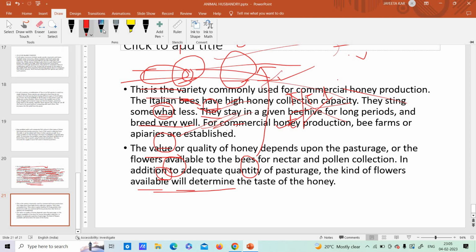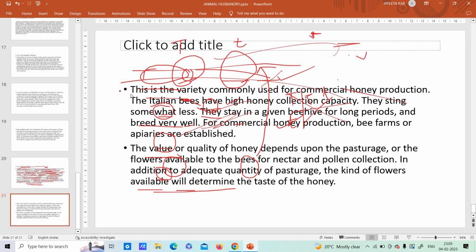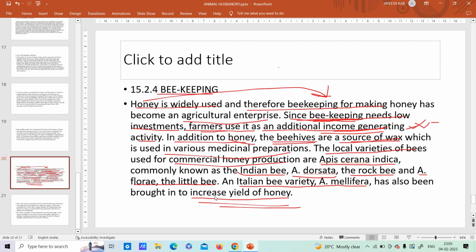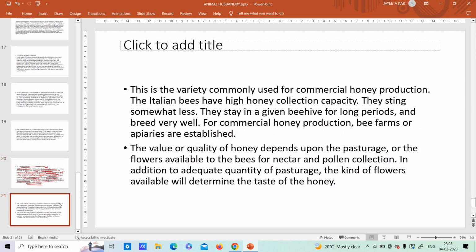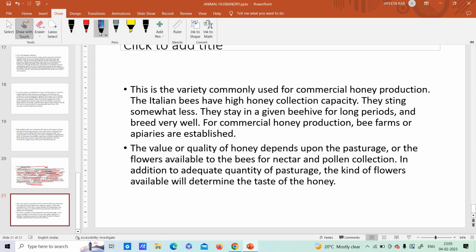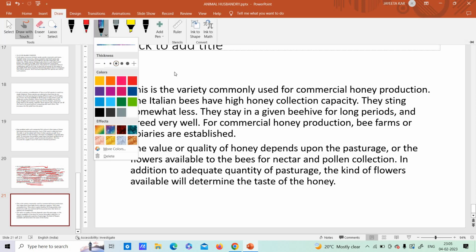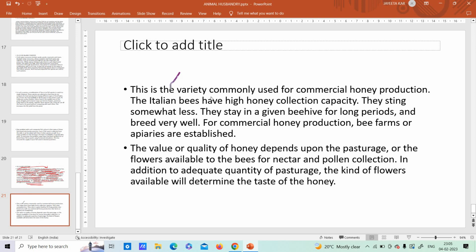I shall mark it with blue so that you understand it. All right, next let's see. This is the variety commonly used for commercial honey production. So this Apis mellifera that we have seen, which is the Italian variety, is used mostly for all sorts of commercial production. This variety is commonly used for commercial honey production, Apis mellifera.